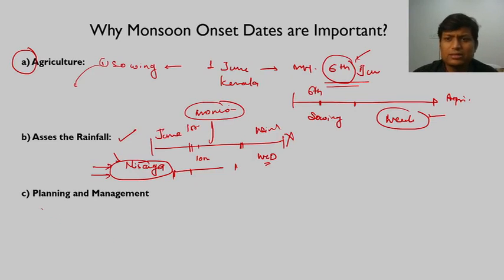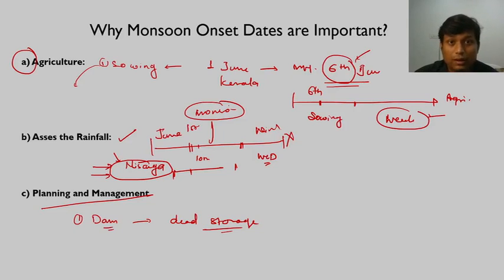And then finally there is the part of planning and management. What goes into planning and management is that there are agencies which manage dams. They have to ensure that the dam does not hit the dead storage. If a dam hits dead storage, then a real problem starts to occur, because after that it really cannot supply water. Fine. A lot of cities depend on dam water for their domestic water consumption.